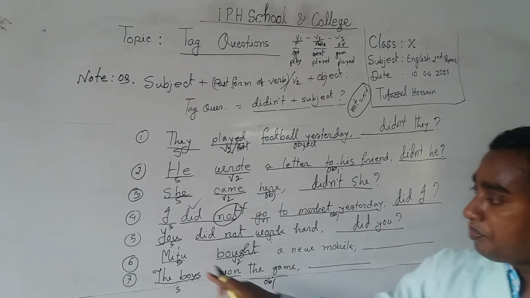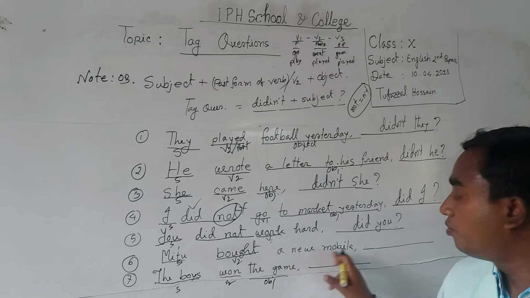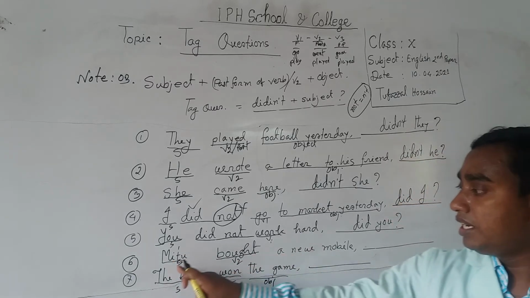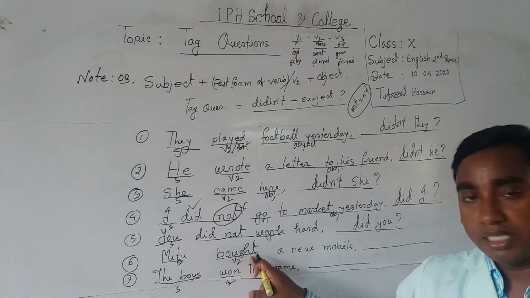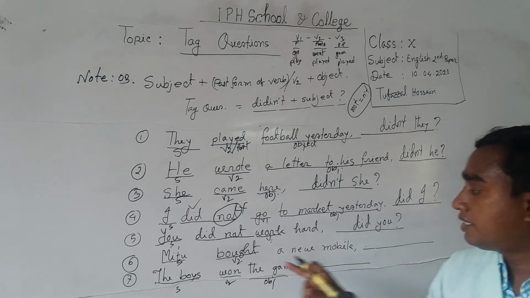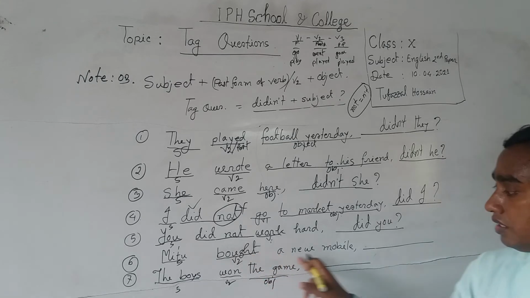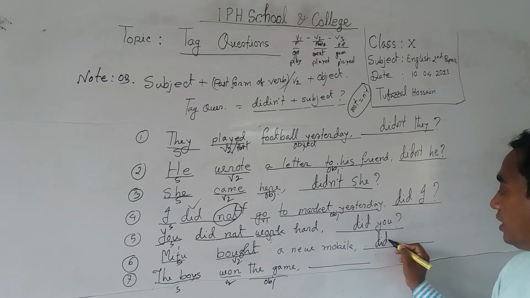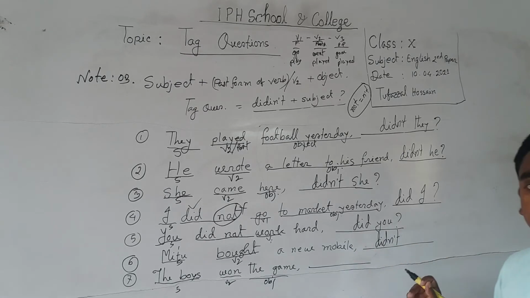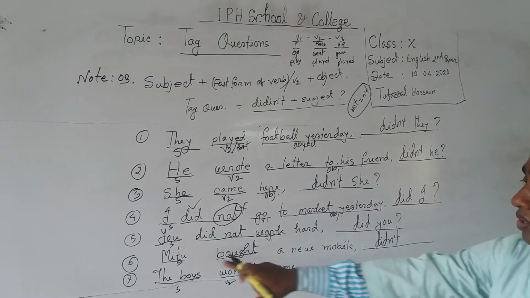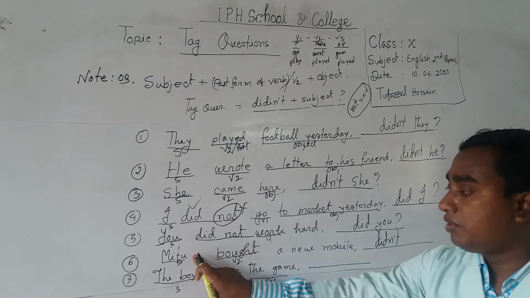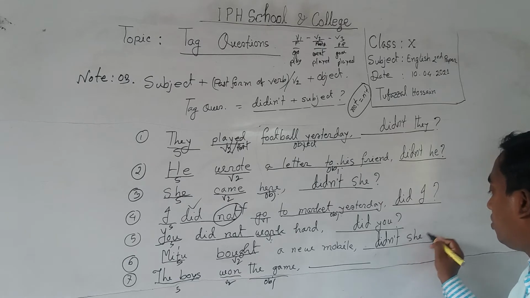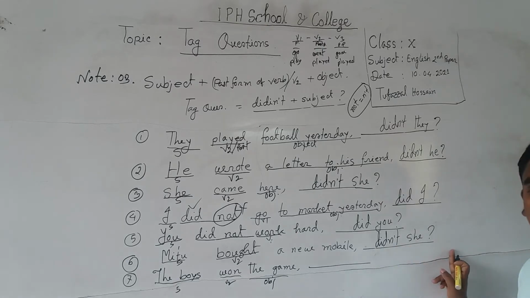Number 6, Mitu bought a new mobile. So here Mitu is the subject and bought is the past form. So you have to take it as an affirmative statement. That's why you have to take a negative statement. So here did and with an apostrophe T, didn't, and subject Mitu. So you will not take Mitu. That's why you have to take a pronoun. Pronoun for Mitu will be she. So it will be didn't she.